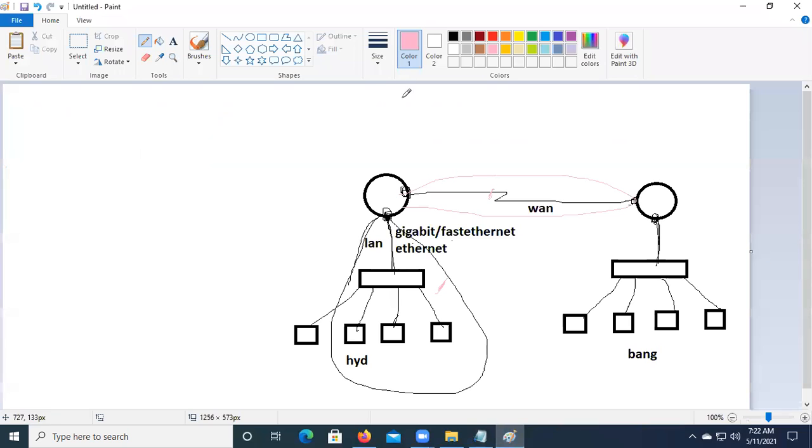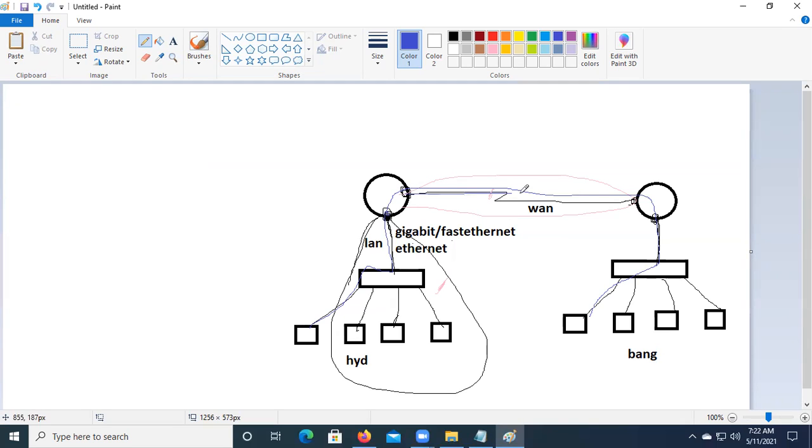Routing is a process of sending the data from the source, like sending the data from Hyderabad to Bangalore. It will select the best path actually.